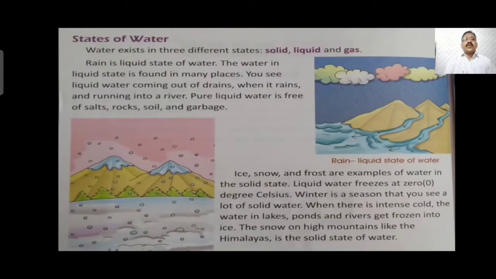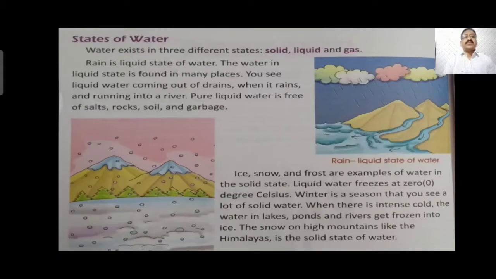States of water. Water exists in 3 different states: solid, liquid, gas. We know water exists in 3 forms. One is solid form, that is ice. One is liquid form, that is liquid water, and another is gaseous form, that is water vapor.